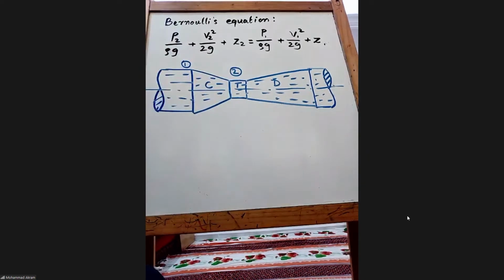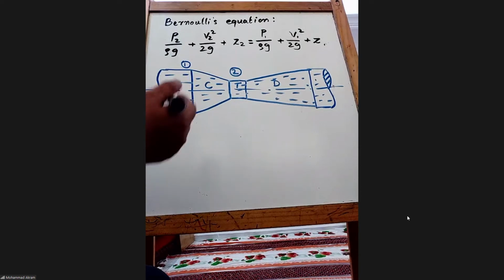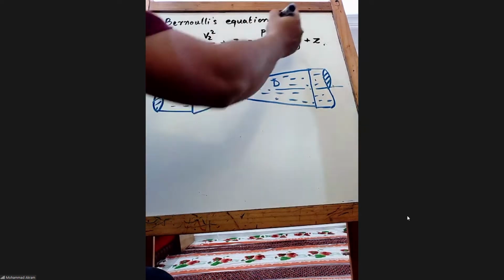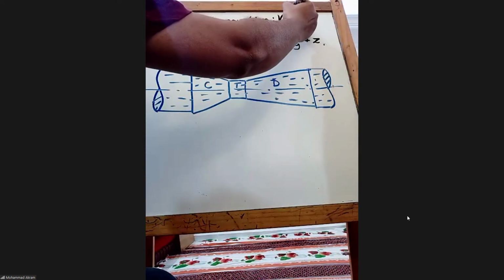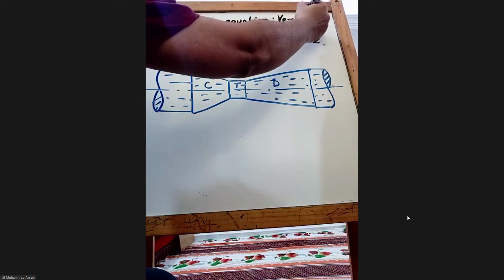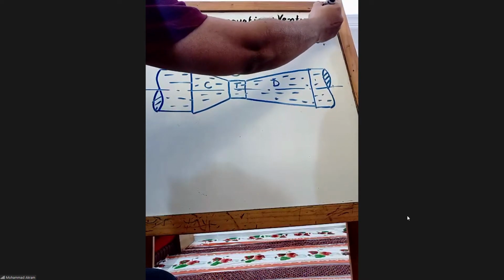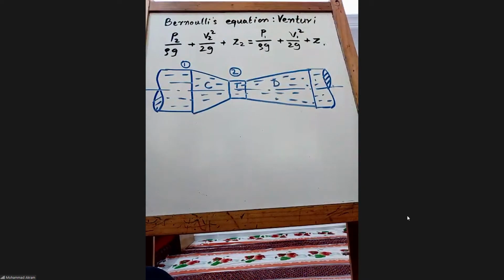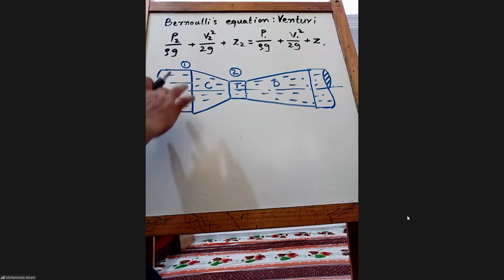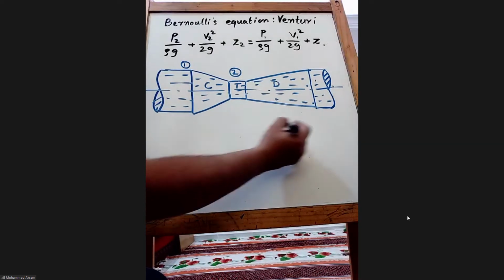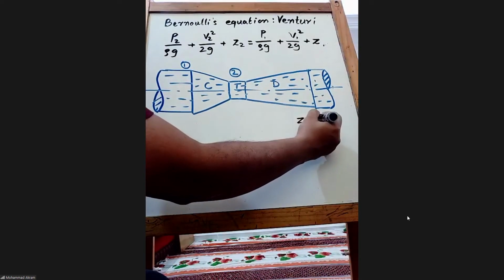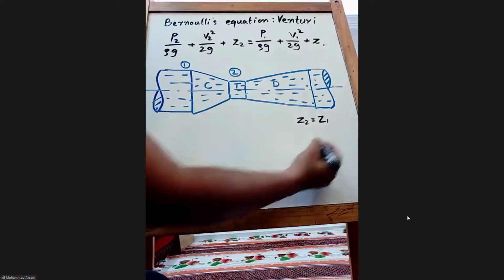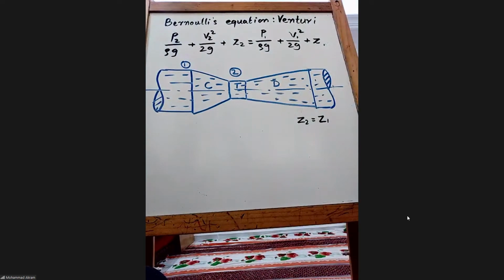In this particular case, can you tell me what is Z1 and Z2? Z1 is equal to Z2, Doctor, because it is horizontal, right? Where is the reference line?